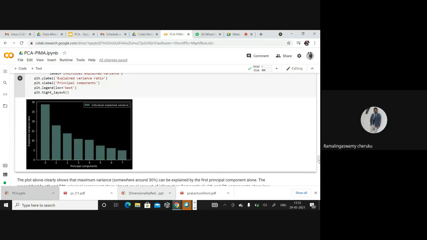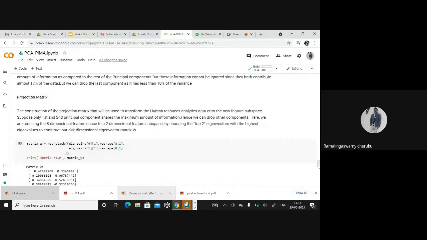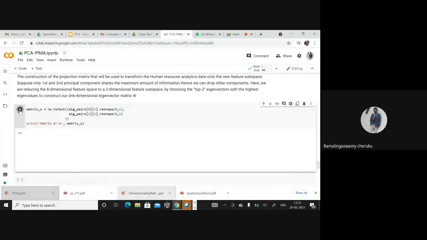Once I get this transformative matrix, you can transform your data. How do you get this transform? From your actual data points, you have to multiply your data points with the eigenvectors, this transformative matrix. This matrix W is my transformative matrix. What does the transformative matrix contain? Only eigenvectors.